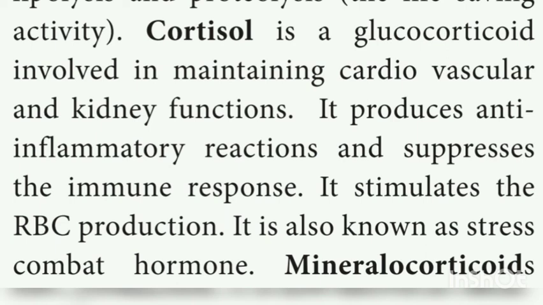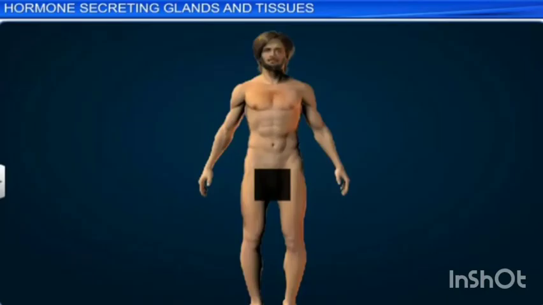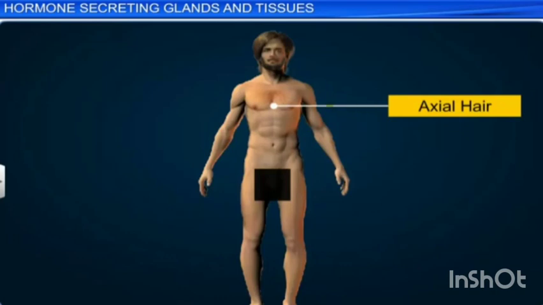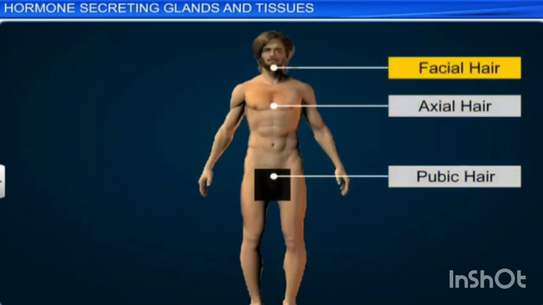Right? Next is the mineralocorticoids. Mineralocorticoids regulate water and electrolyte balance of our body. Aldosterone stimulates the reabsorption of sodium and water and eliminates potassium and phosphate ions through excretion. Thus, it helps in maintaining the electrolyte balance, osmotic pressure, and blood pressure. Adrenal androgen plays a role in hair growth in the axillary regions, pubis, and face during puberty.